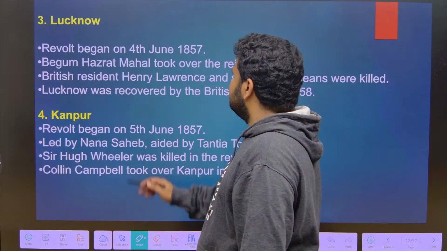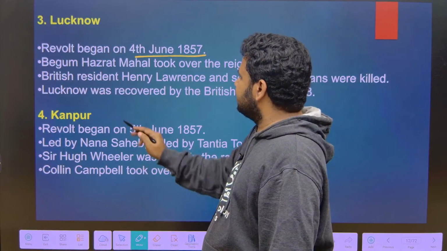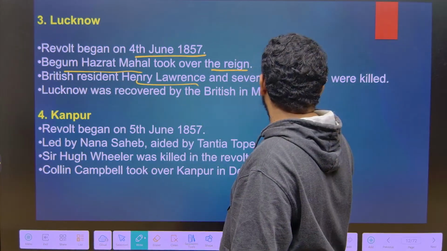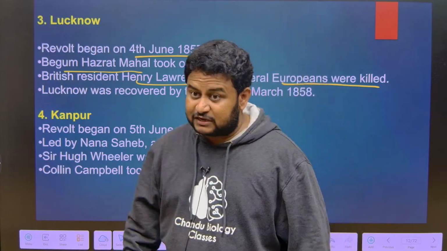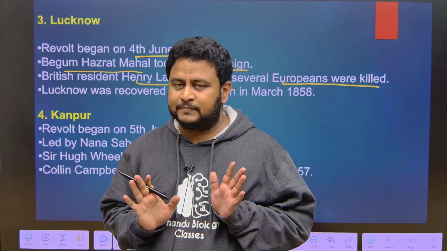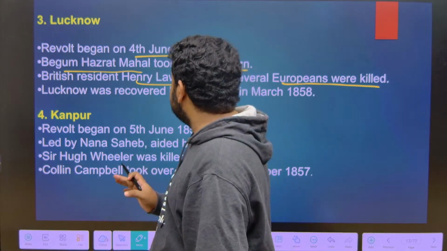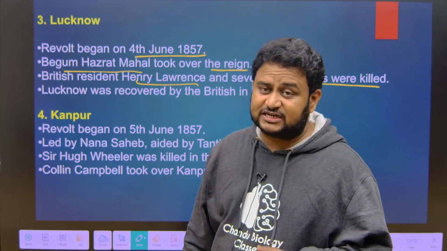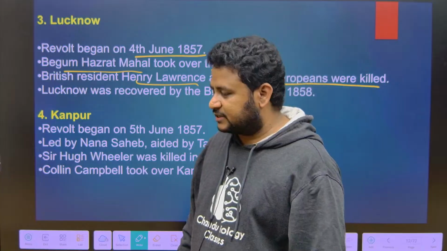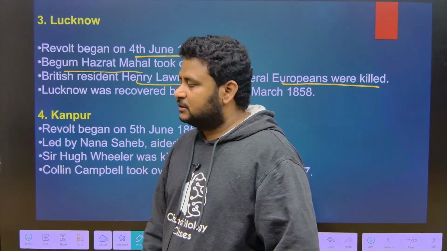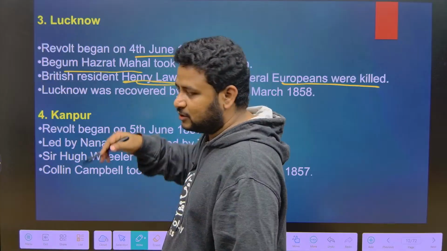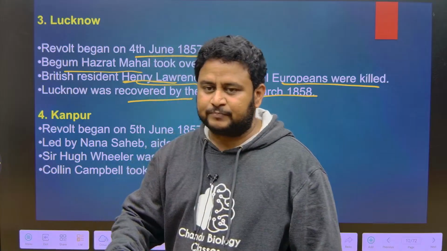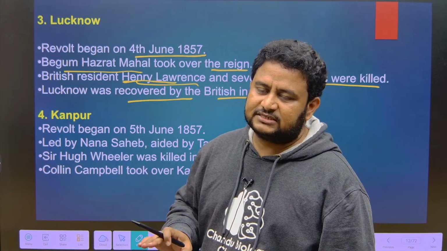Now in Lucknow, the revolt began on 4 June 1857. Begum Hazrat Mahal took over the reign. The British resident Henry Lawrence and several Europeans were killed. Resident means, under the subsidiary alliance, the British agent who stayed there was called a resident. That British resident Henry Lawrence in Lucknow was killed. Lucknow was recaptured by the British in March 1858, when they crushed the revolt.